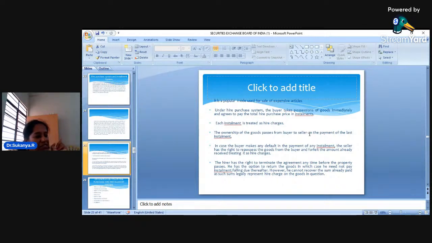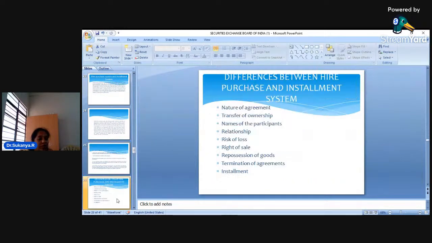Dear students, in the installment system, the moment I pay the down payment, I will get that mobile phone for myself. So I am the owner of that particular product. But in the hire purchase system, dear students, whatever I am going to pay in the form of installments is called hire charges. And one thing you should remember is, the buyer can become the owner of that particular goods only when he pays the last installment. He will not become the owner until and unless he makes payment of the last installment. That is very, very important.